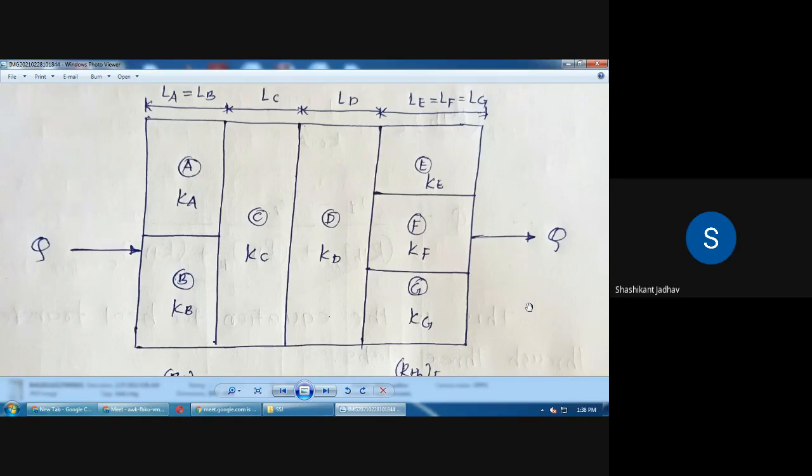Then this layer A and B, the total component, is in series with the C. Then component C is in series with the D. And this E, F, G are parallel with each other. And that whole component is in series with the D. Okay, so in that form we have to draw the electrical diagram in the form of resistances.